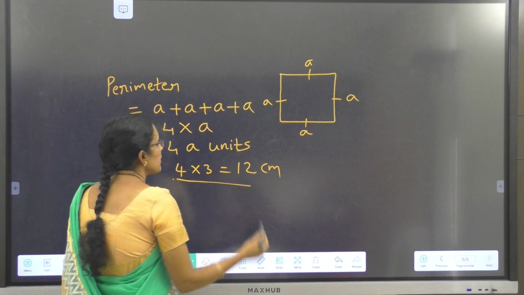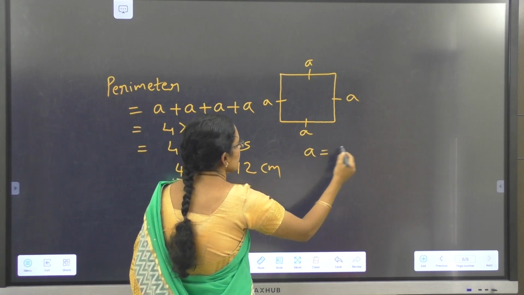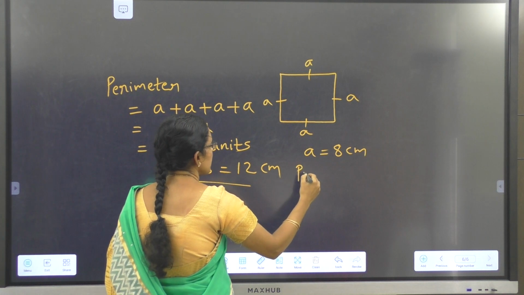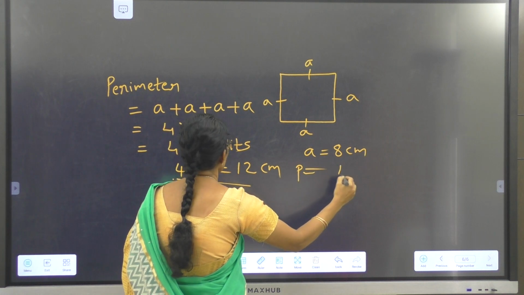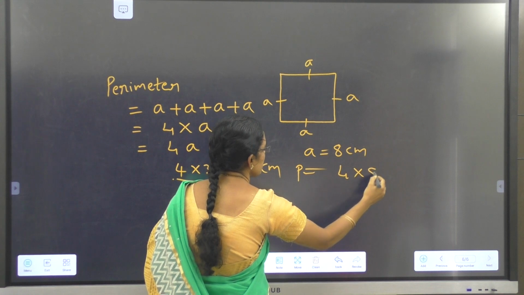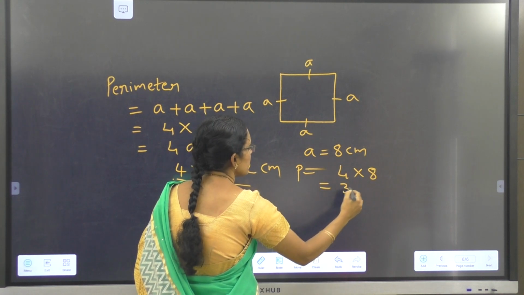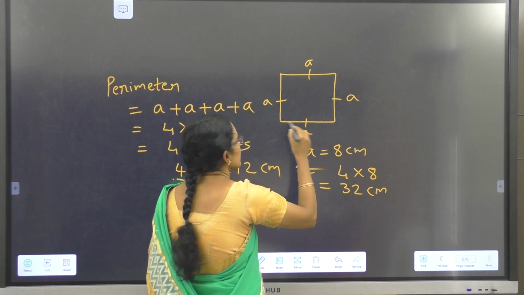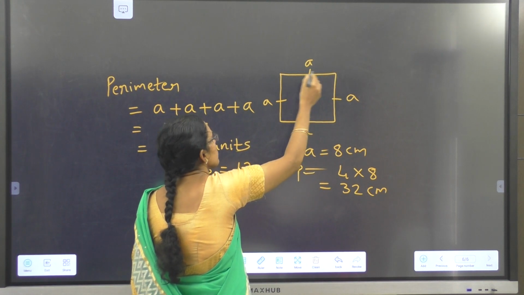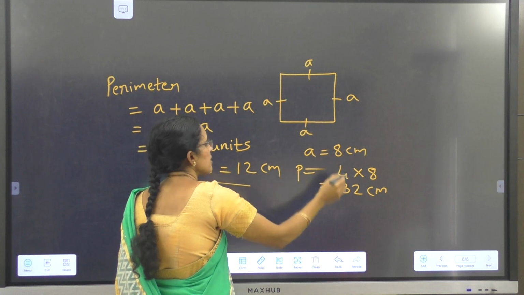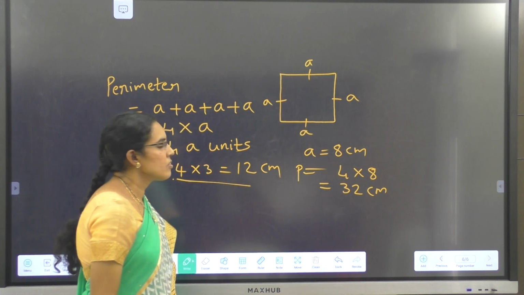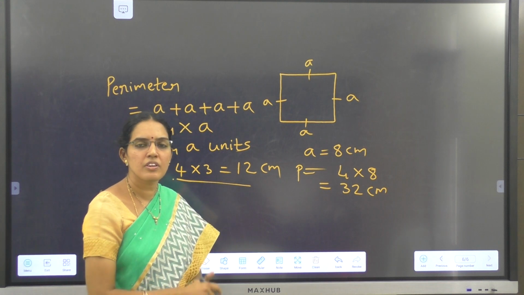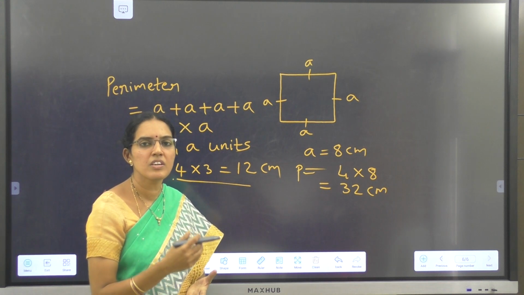If I take A as 8 centimeters, then the perimeter is 4 into 8, which is 32 centimeters. Even if you add 8 plus 8 is 16, 16 plus 8 is 24, 24 plus 8 is 32. Okay children, this is how we find the perimeter of an equilateral triangle and the perimeter of a square.